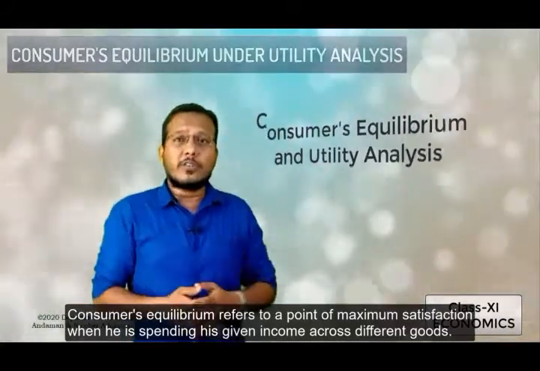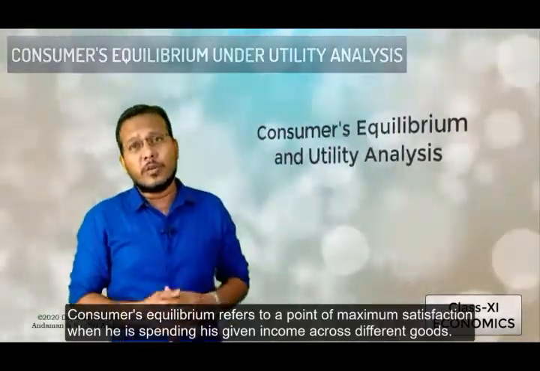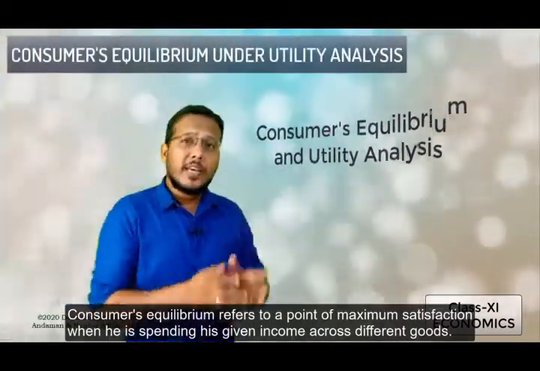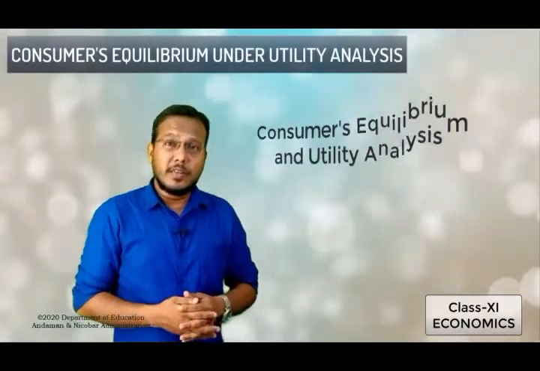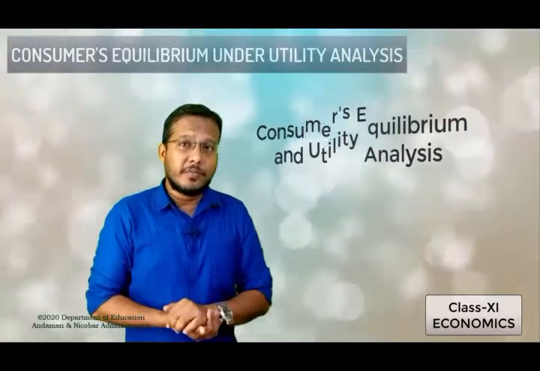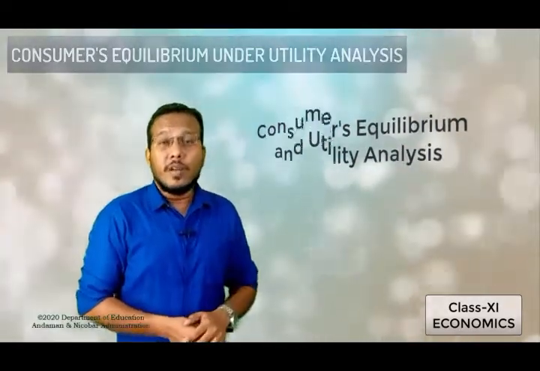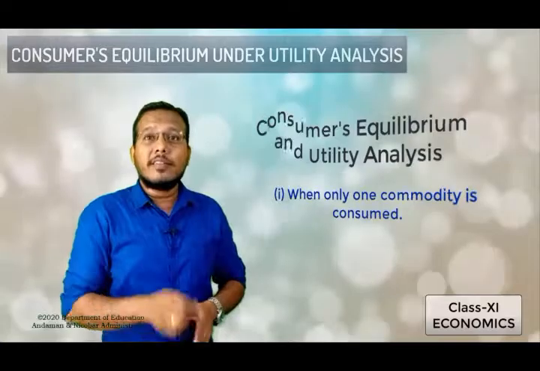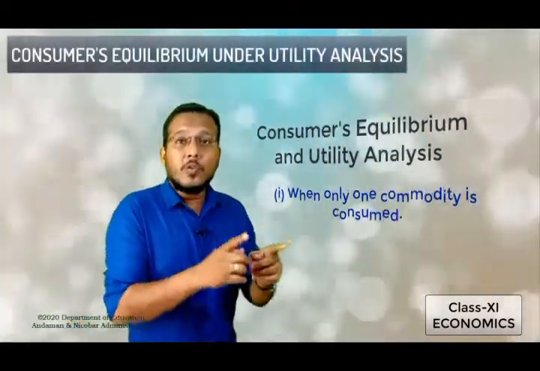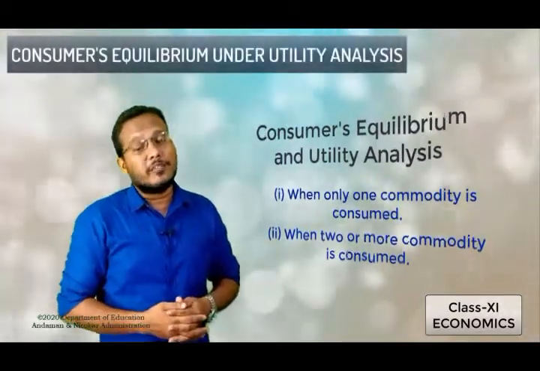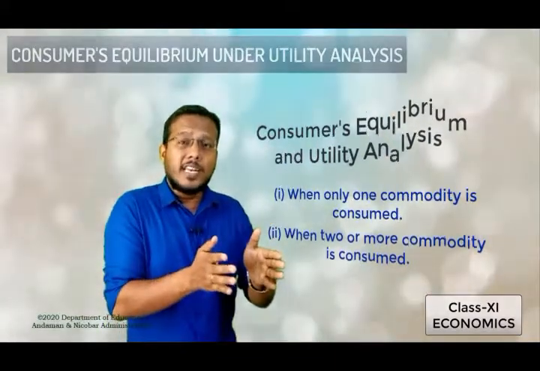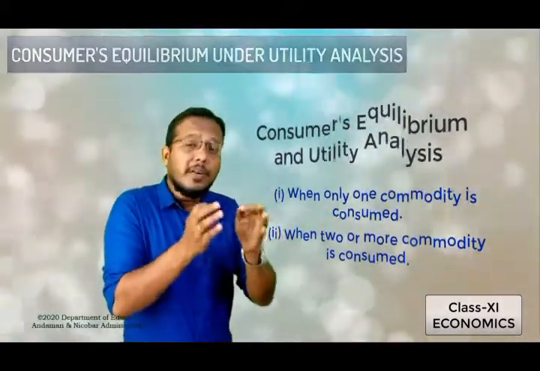So students, here we need to study the consumer's equilibrium based on utility analysis. When we study this, the consumer's equilibrium can be determined in two different conditions. What are they? First, when only one commodity is consumed, and second, when two or several commodities are consumed. Based on these two conditions, we will try to understand how a consumer's equilibrium can be determined.